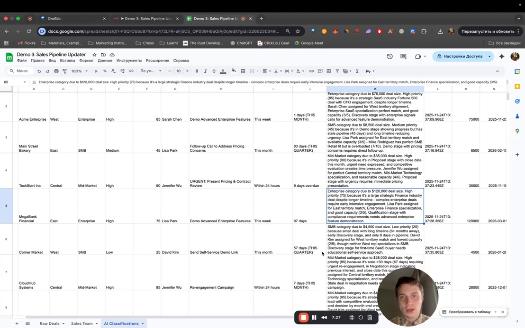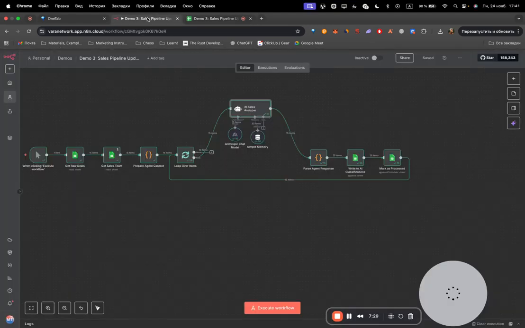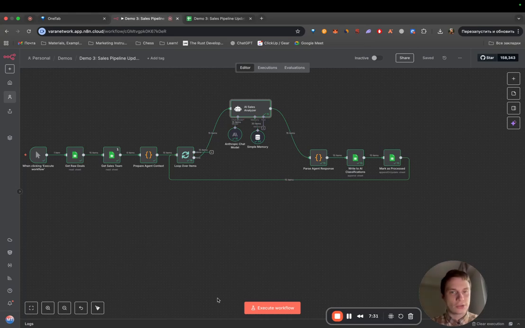In the end, this automation creates, out of messy raw deals, a fully classified, prioritized, assigned pipeline, which has been automatically populated inside your own CRM, and your sales reps can focus on actually selling instead of just filling out forms.